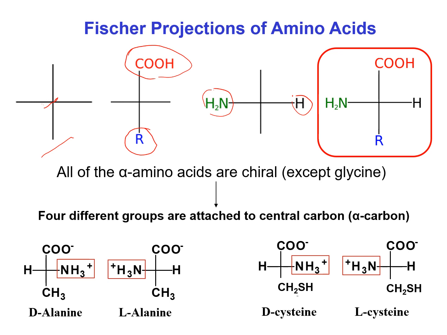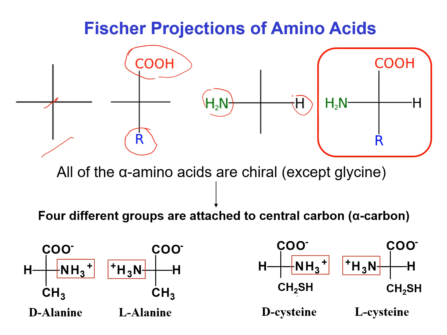We already saw that the central carbon of amino acid is bonded with 4 different types of atoms or groups. That means the central carbon of amino acids is chiral. Actually, all of the amino acids are chiral except glycine.